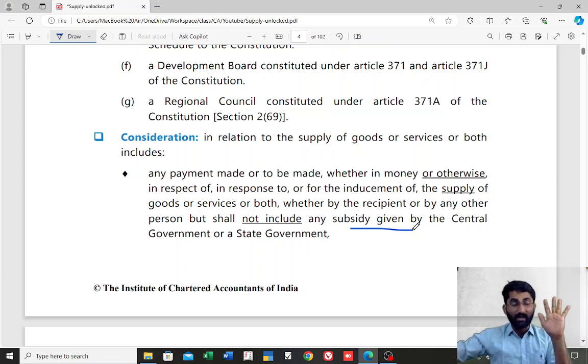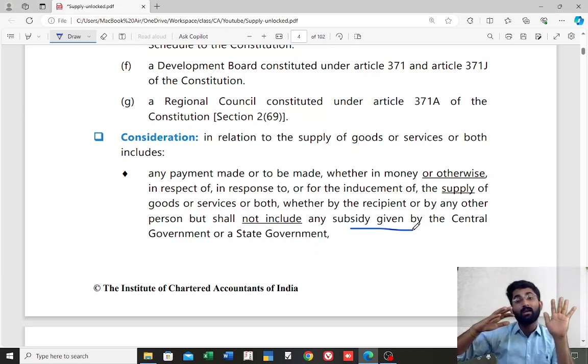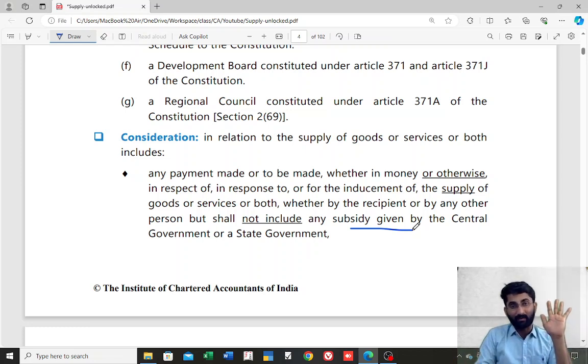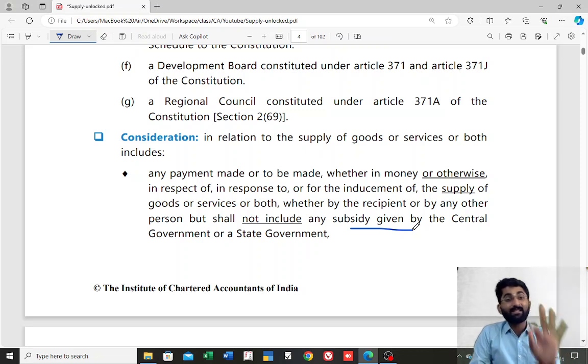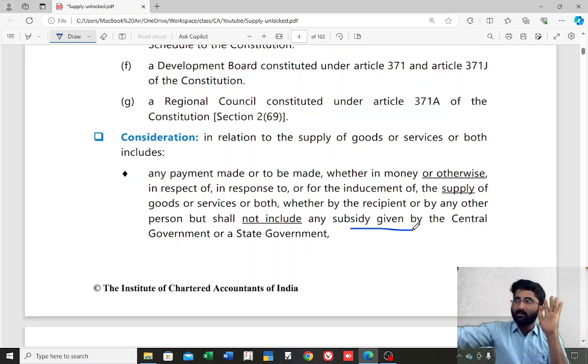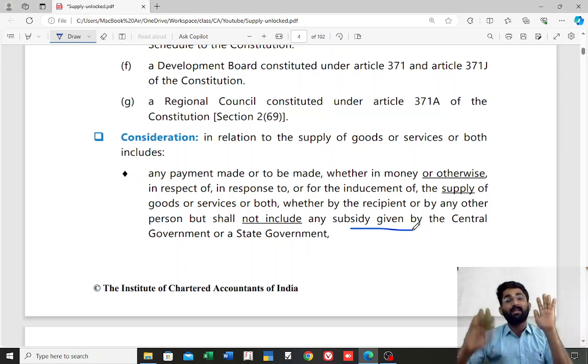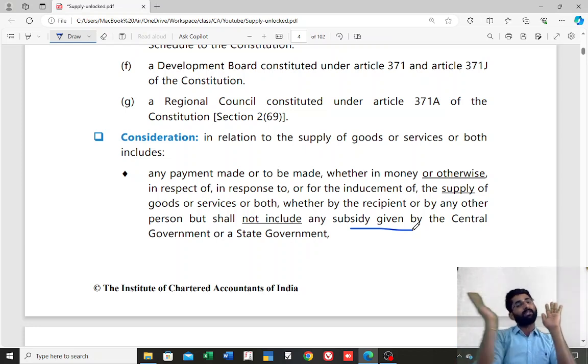If this 500 was given by, say, Nagendra Bhakta and Co., in that case, this is not given by the central government. So the value of consideration is 1500, not 1000. Remember that if it is given by the central government or state government, then you have to exclude that subsidy. If it is given by any other person, please do include that.